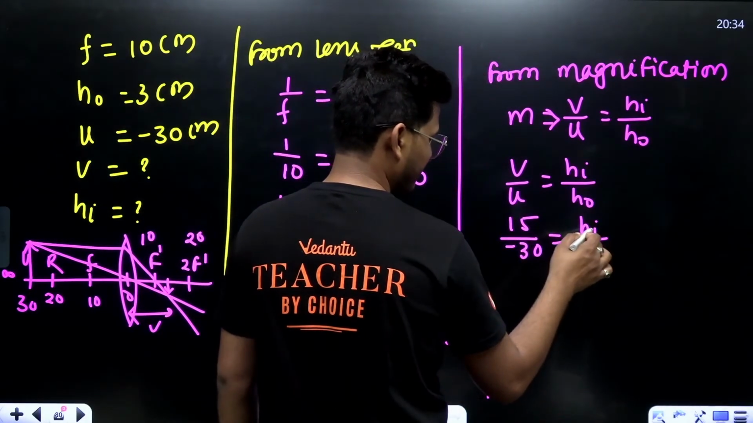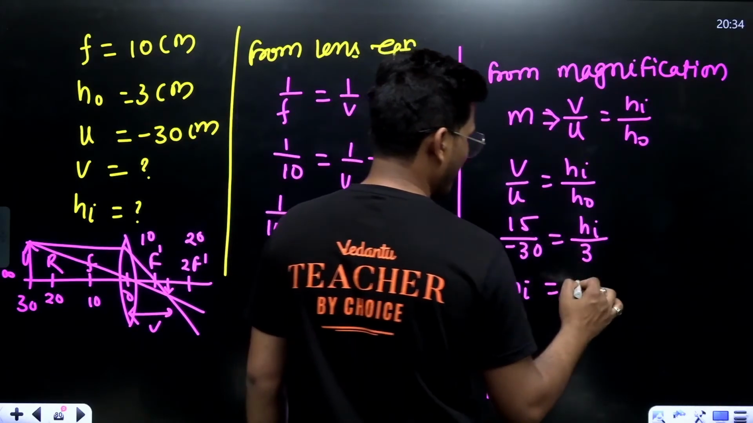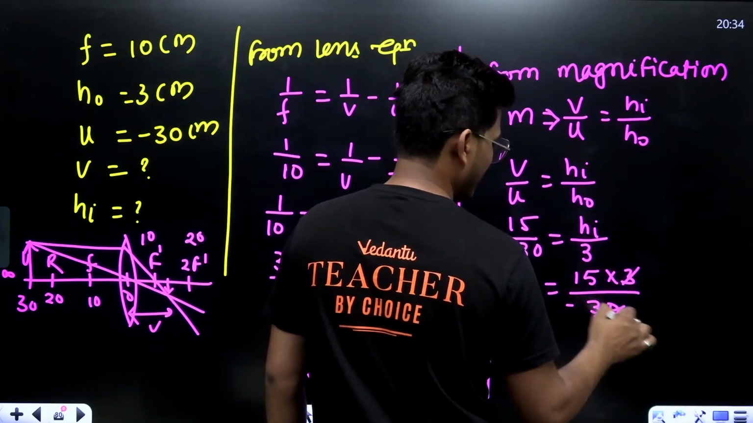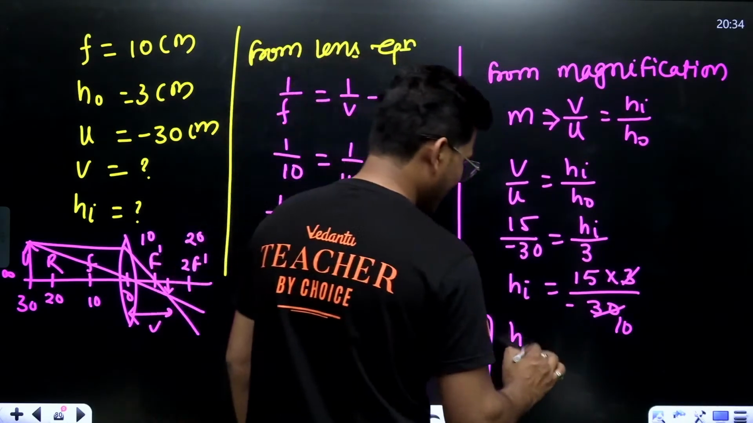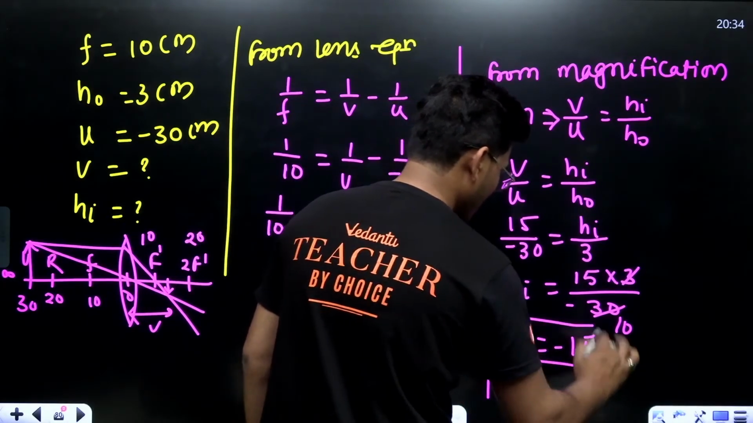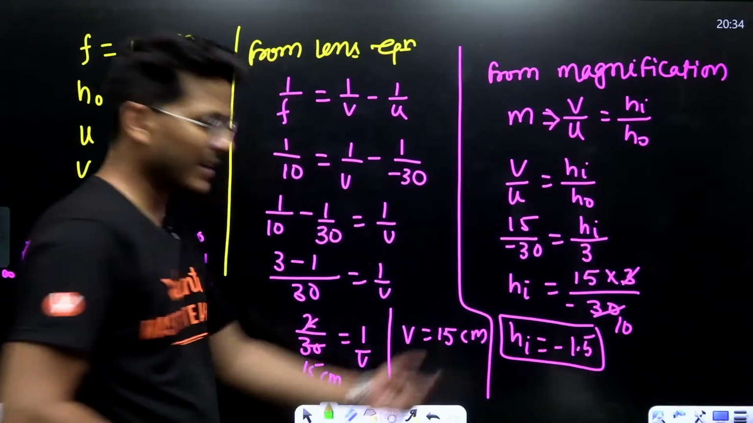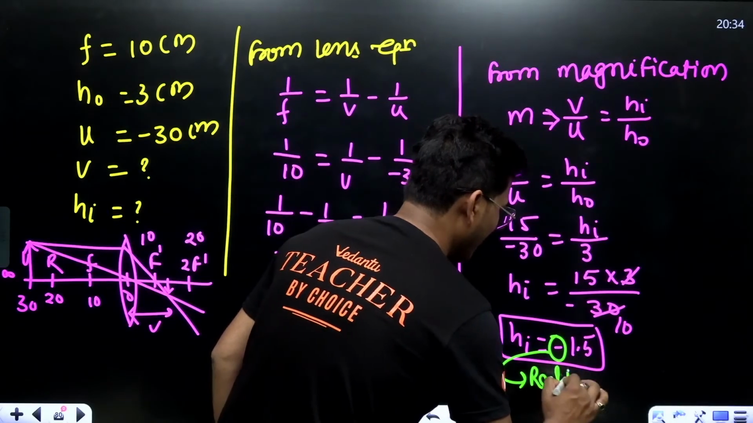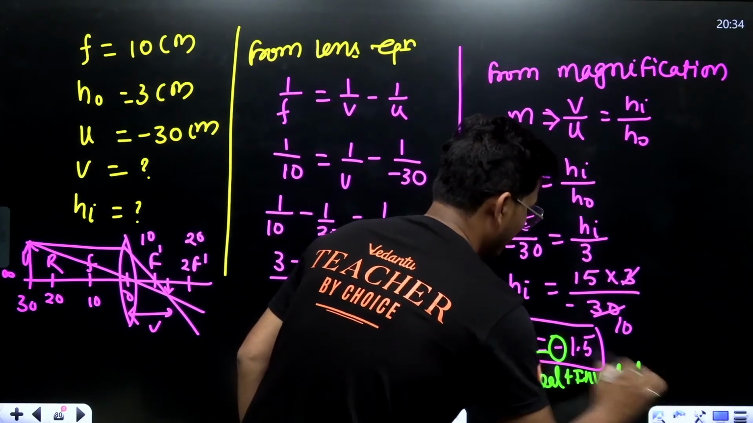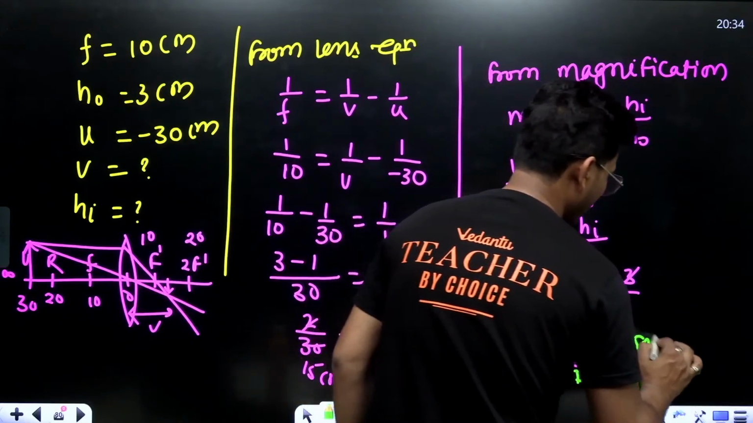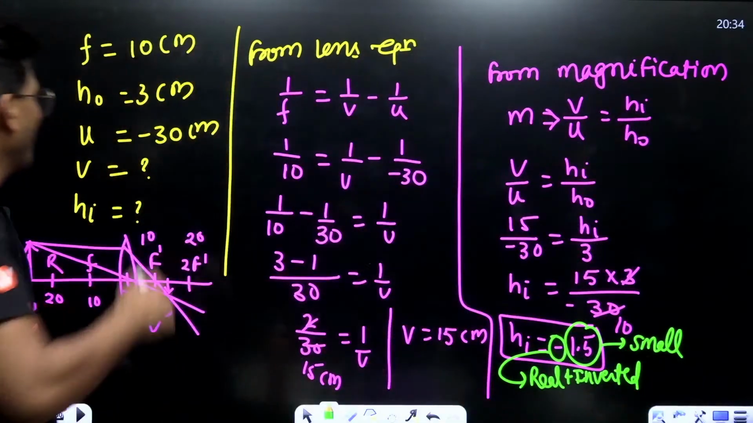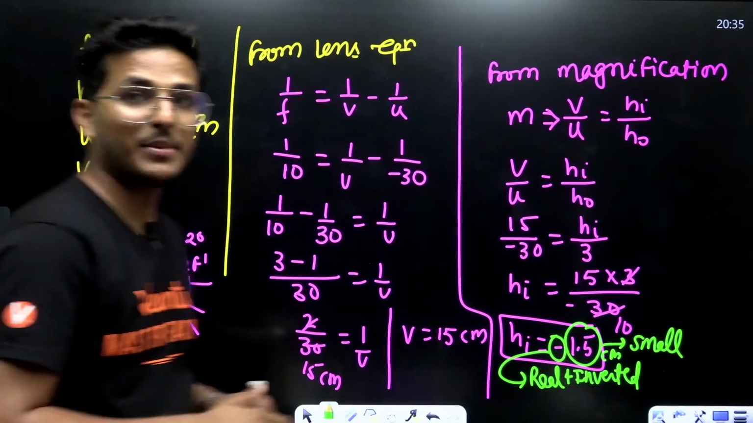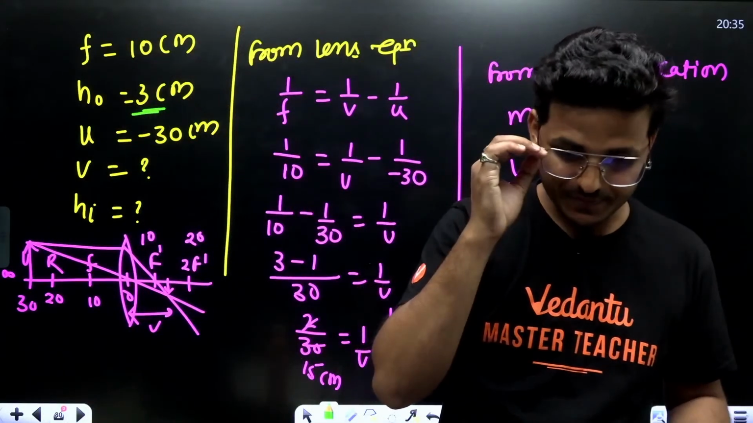Now hi equals 15 into 3 upon negative 30, that is height of image equals negative 1.5. See, what do we conclude from this answer? The negative sign shows the image is real and inverted, and 1.5 shows a small, diminished image. The height of the object is 3 centimeter, but the height of the image is just 1.5, right?